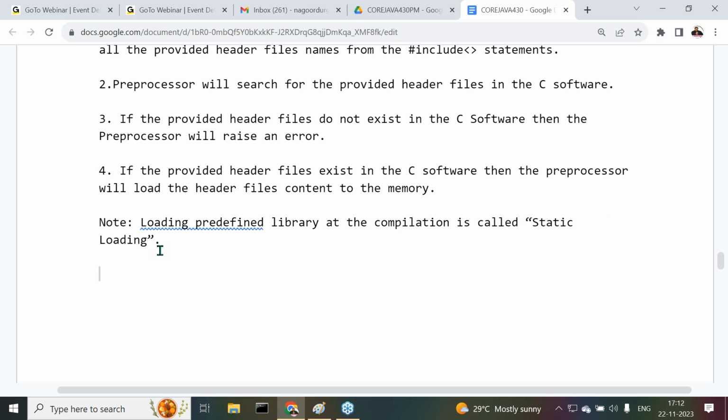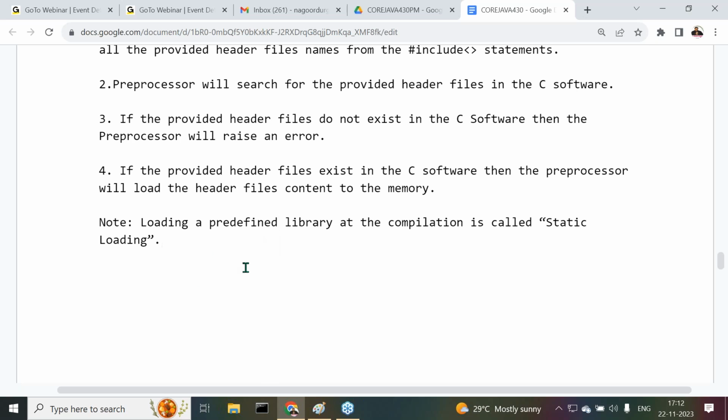Previously we understood static memory allocation: if you allocate memory for data at compilation time, that is called static memory allocation. Similarly, if you load a predefined library to memory at compilation time, then that loading is called static loading.